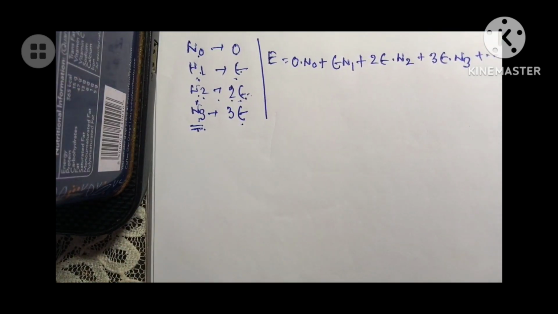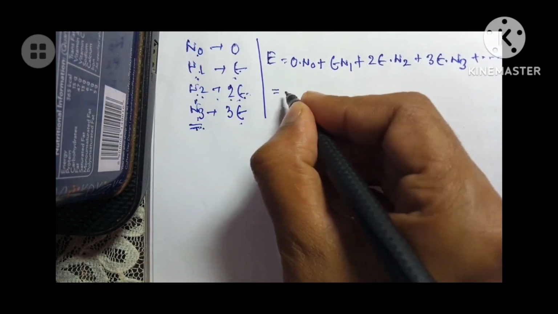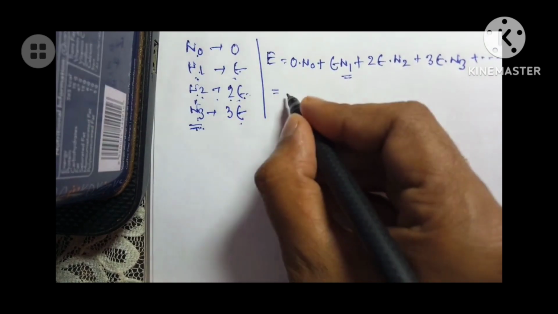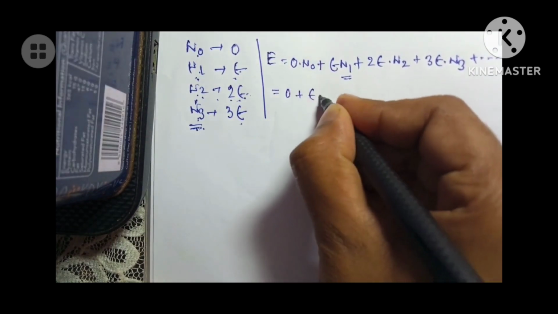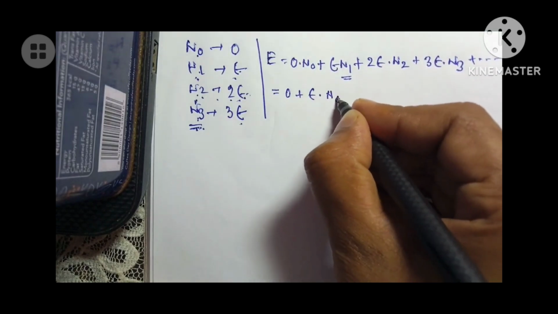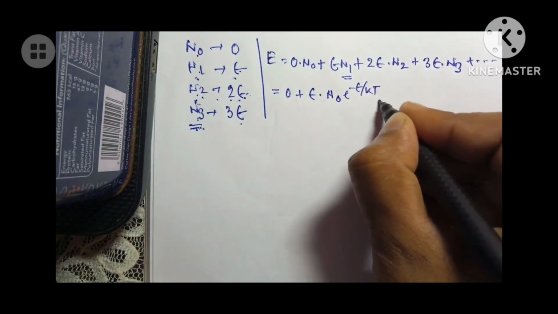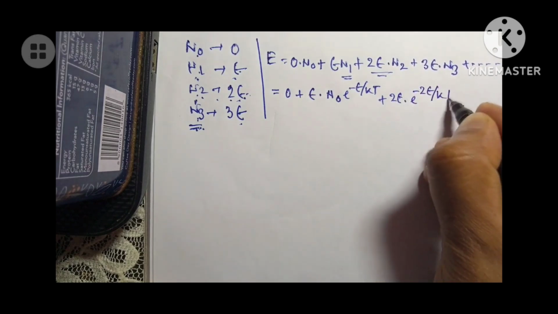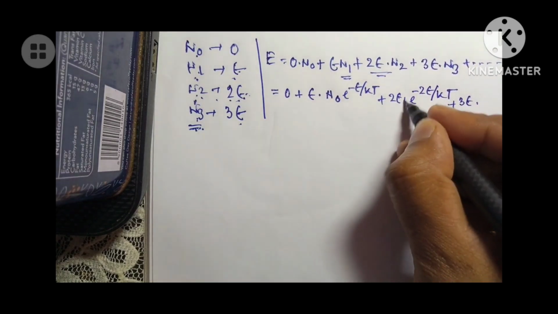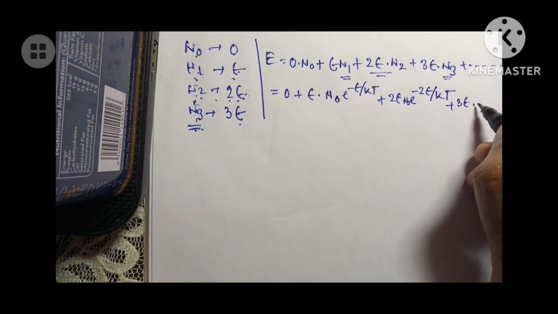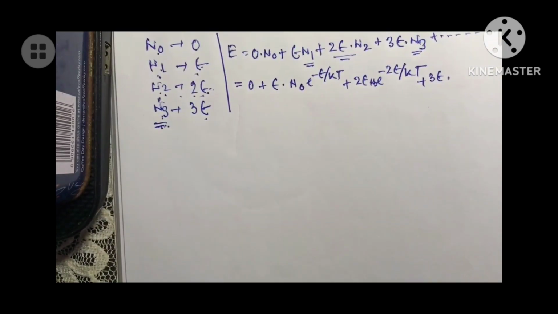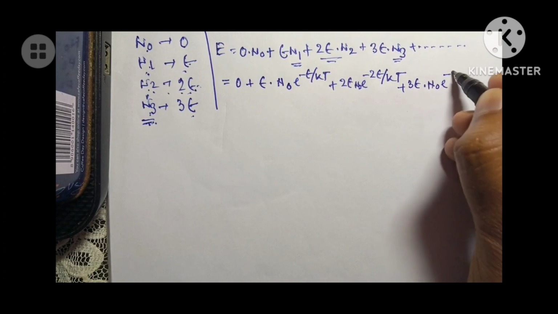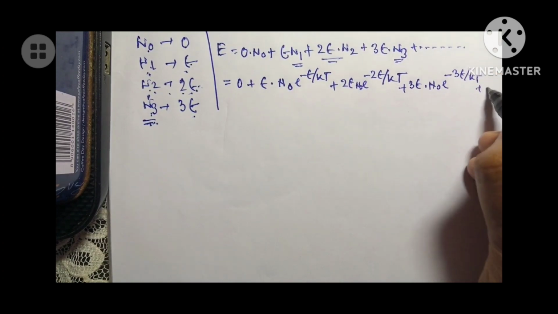Now if that is the case, we can write again using the Maxwell equation. We can write this term is 0, then epsilon into n1, where n1 is n0 e to the power minus epsilon by kT. We know that. Then this term 2 epsilon into n2, which is n0 e to the power minus 2 epsilon by kT. Then 3 epsilon into n3. What will be n3? n3 is n0 e to the power minus 3 epsilon by kT, and so on.